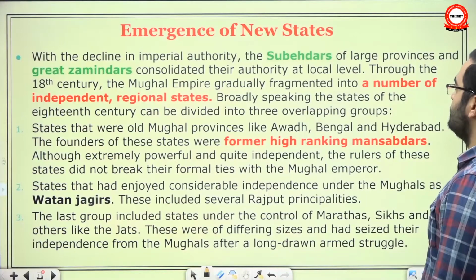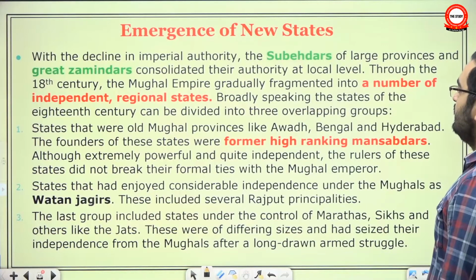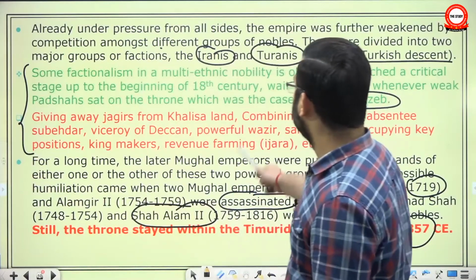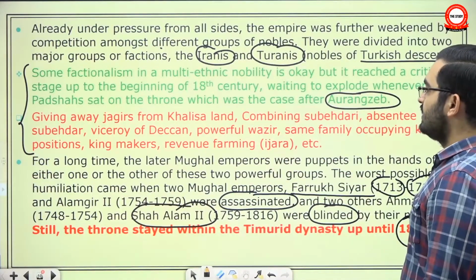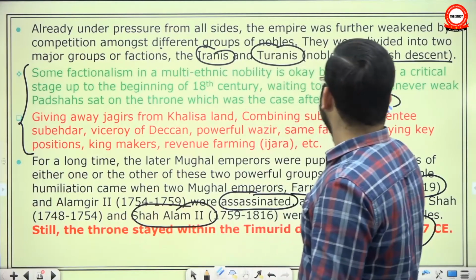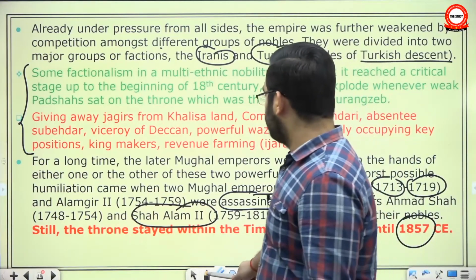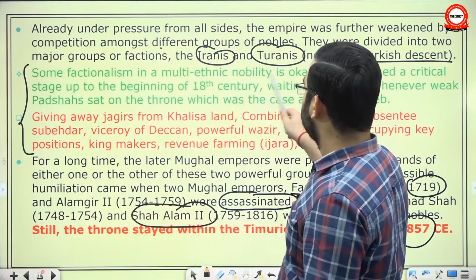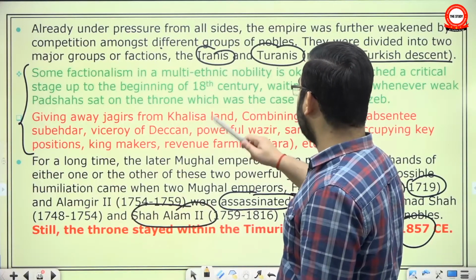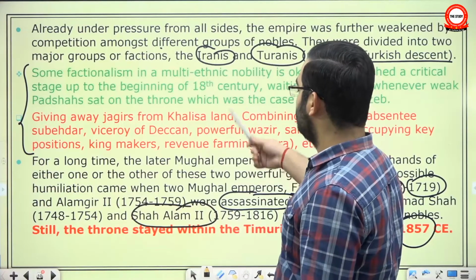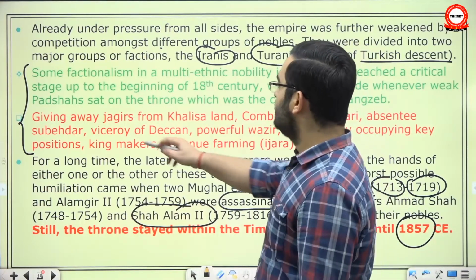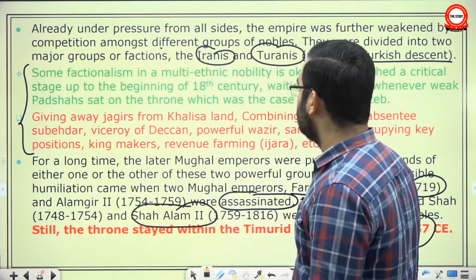Emergence of new states. Okay, before that, this part was missed. Giving away, here we said that factionalism was already there, but it came to the fore after Aurangzeb. And we see how Mughal Mansabdars and Mughal officials are showing their power. This is how: giving away Jagirs from Khalisa land.